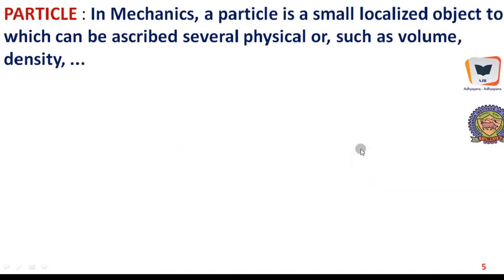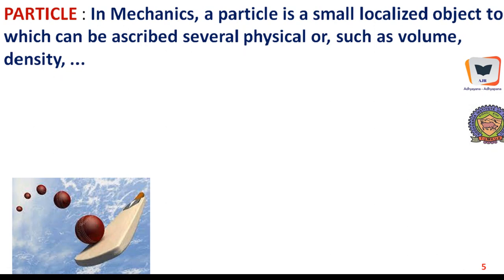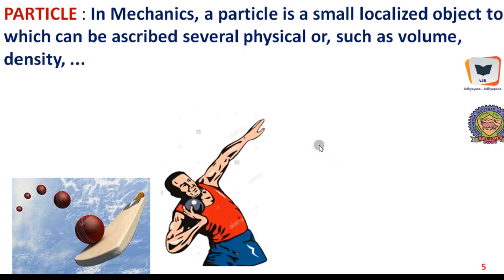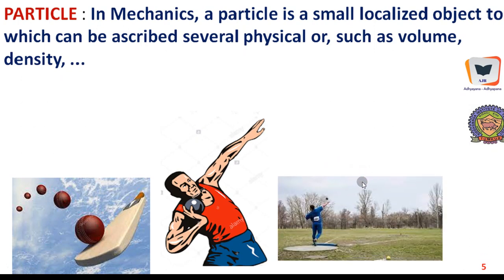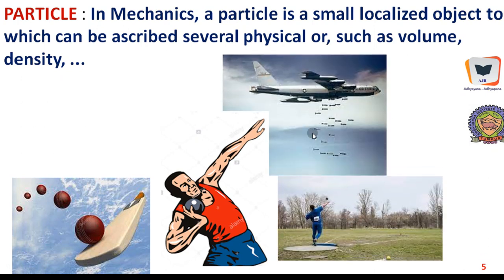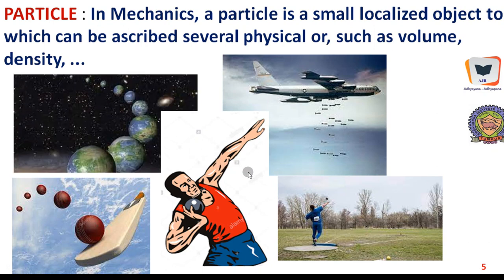Another concept is the particle idealization. If we consider the motion of a cricket ball in its trajectory when it is hit hard by a bat, or motion of a shot put, motion of bombers spilled out by a plane, motion of celestial bodies, we are interested only in the translatory motion, that is horizontal motion, maybe vertical motion.